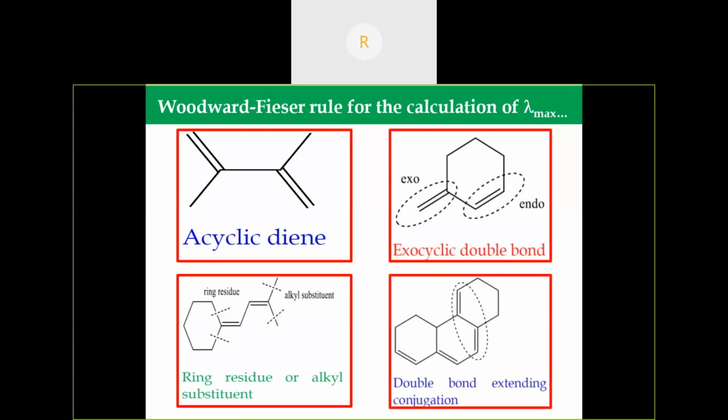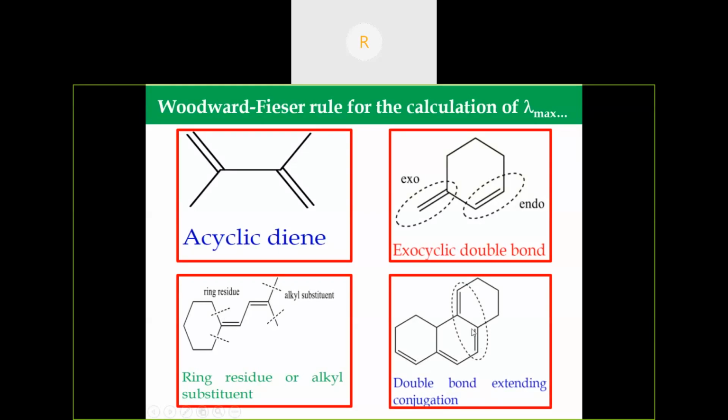As I said earlier, conjugation means alternating double bond and single bond. See, this is a conjugation. If it exceeds more than this, that is double bond, single bond, double bond, and goes on further, that is extending conjugation. So in this given compound, there are two double bonds extending conjugation.